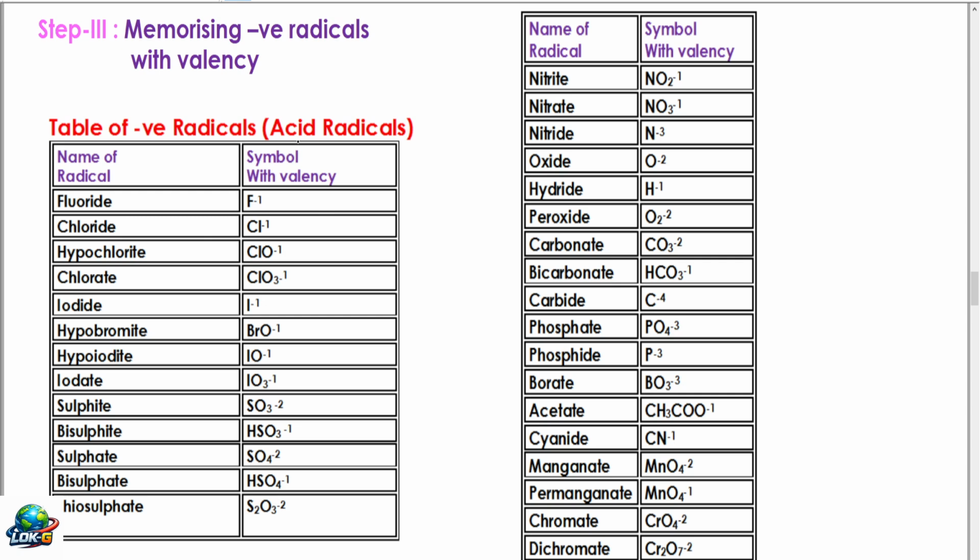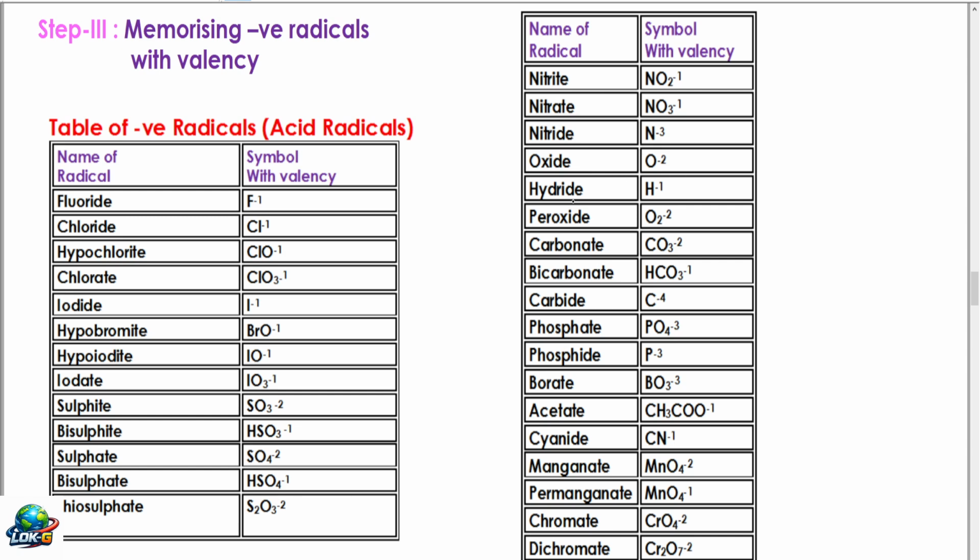Negative radicals come from acids, therefore they are called acid radicals. Fluoride F minus 1, remember them along with valency. Chloride Cl minus 1, hypochlorite ClO minus 1, chlorate ClO3 minus 1, iodide I minus 1, hypobromite BrO minus 1, hypoiodite IO minus 1, iodate IO3 minus 1, sulfite SO3 minus 2, bisulfite HSO3 minus 1, sulfate SO4 minus 2, bisulfate HSO4 minus 1, thiosulfate S2O3 minus 2, nitrite NO2 minus 1, nitrate NO3 minus 1, nitride N minus 3,